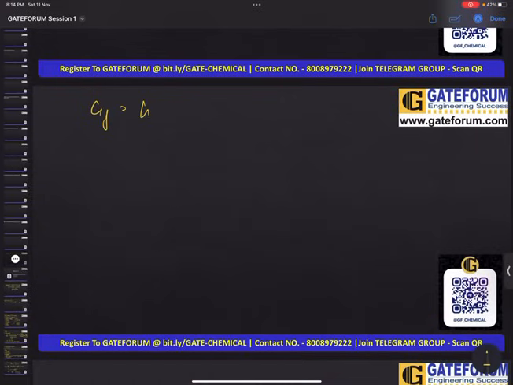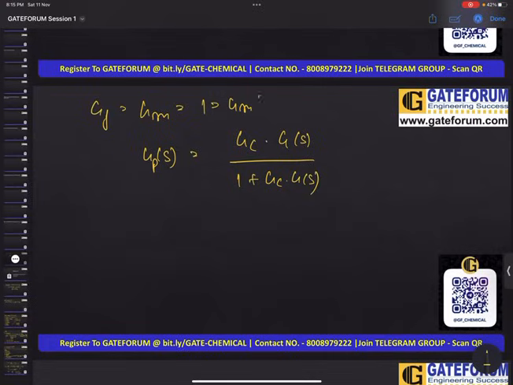So Gf will be equal to, let it be Gm, and let all these things be equal to 1. So our Gs will be directly equal to Gc into G of s, divided by 1 plus, sorry, this is Gp of s, 1 plus Gc into G of s. Okay, and the measuring element will also be there.